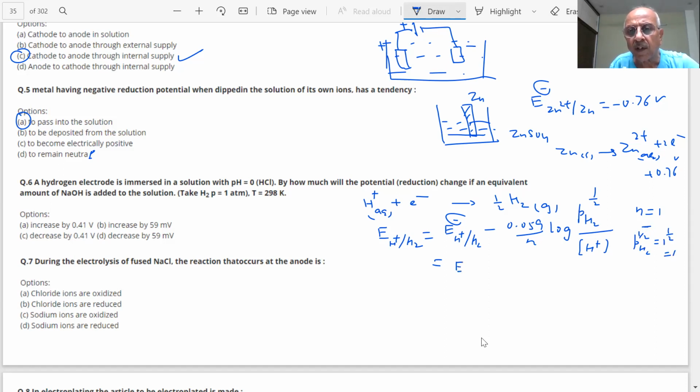Then E naught minus 0.059 by 1 log of 1 by H+.